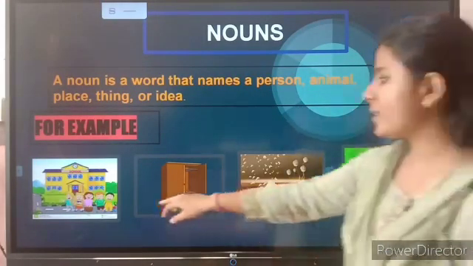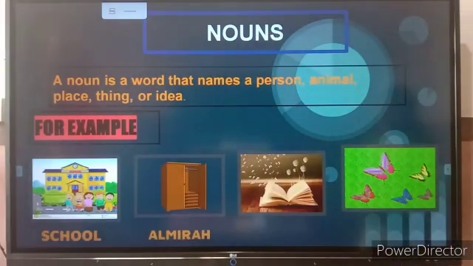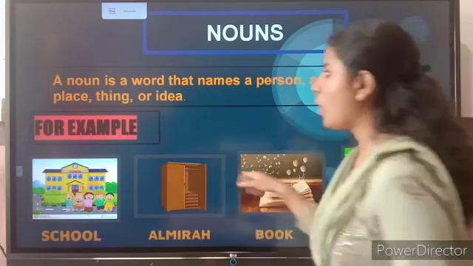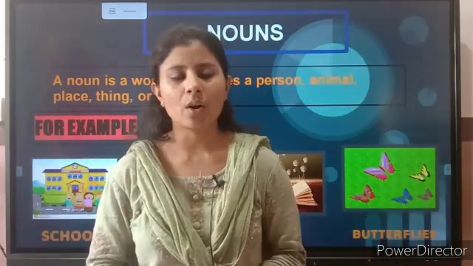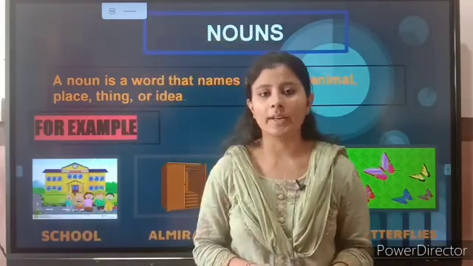So what is this? This is a school, this is an almirah, and this is a book, and these are butterflies. So what are these all? These all are nouns, isn't it students? So a noun is a naming word.